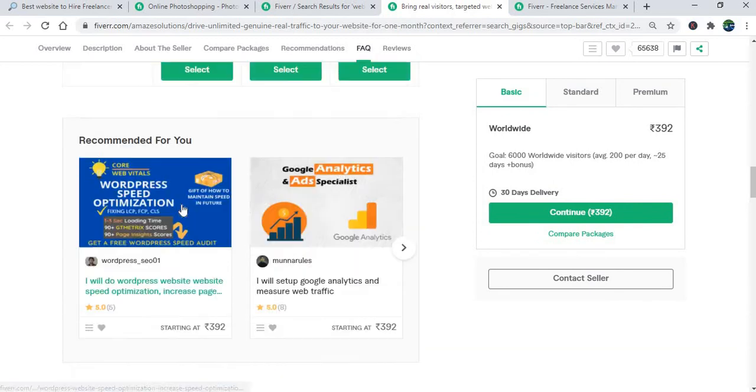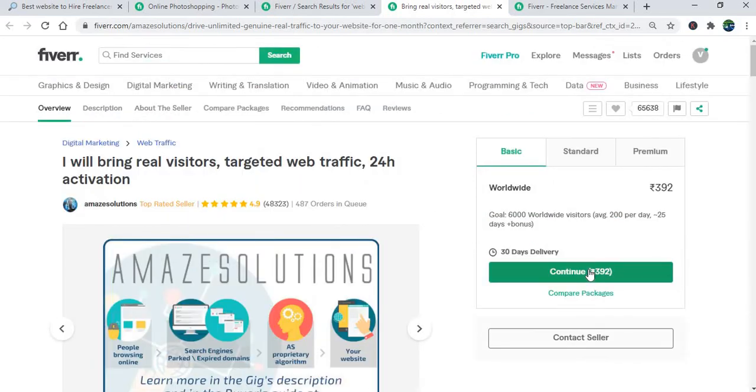After that you can click on continue to purchase the freelancer. You can hire this way. Once you have completed the purchase, you will receive a message like your order has been completed. Then you can provide the description and the other details. Whatever details you want, you can communicate with our freelancers. It's a very simple process.